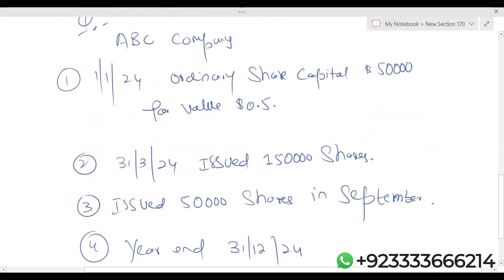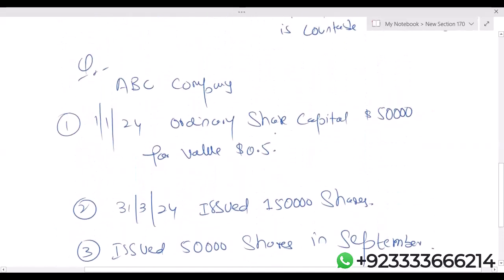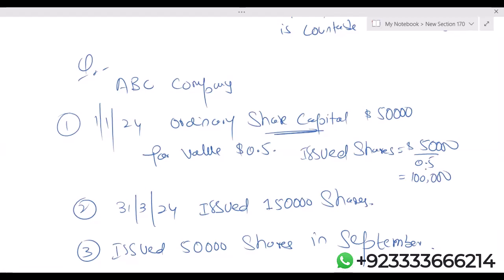Now come here. Whenever we are given ordinary share capital, ordinary share capital divided by par value will give us issued shares. So if the examiner gives you ordinary share capital, simply take share capital divided by par value. This will give you 100,000.